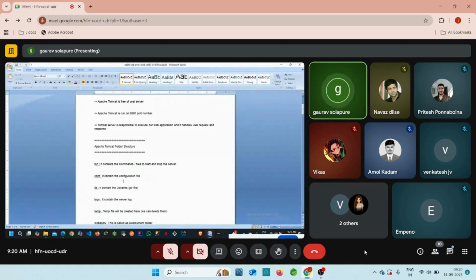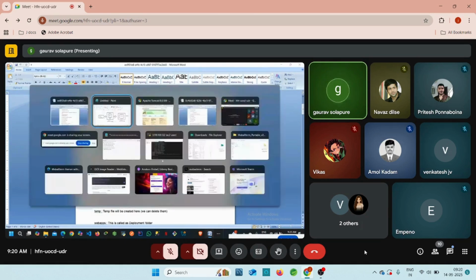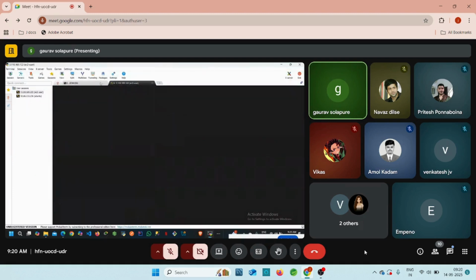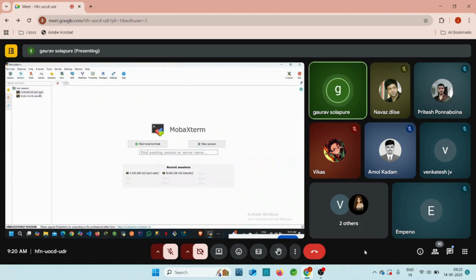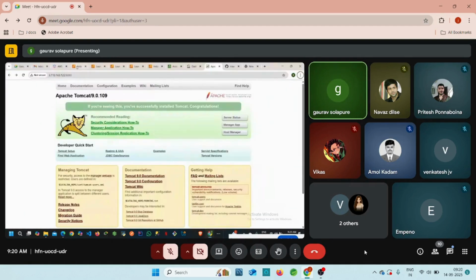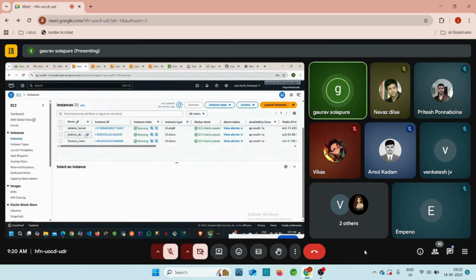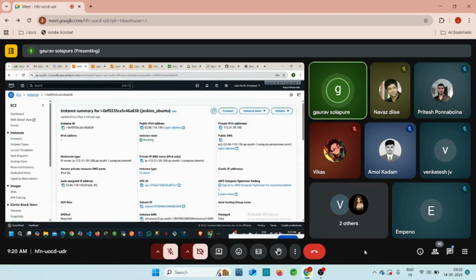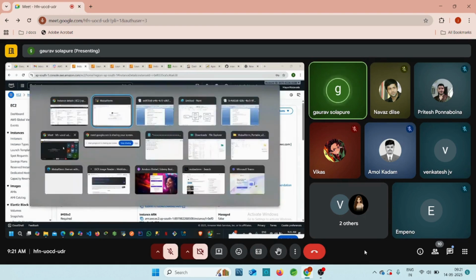So the Apache Tomcat folder structure is available, which we discussed yesterday. Let me access this first from MobaXterm. Yesterday we tried to access those two servers using MobaXterm. Let me try it again right now. Go to the AWS cloud. This is our Jenkins Ubuntu. Just click on this instance ID, then you can easily see the public IP. You can copy this public IP and go to MobaXterm.